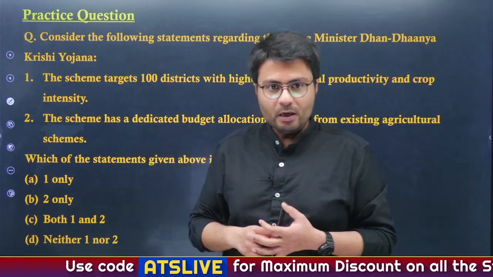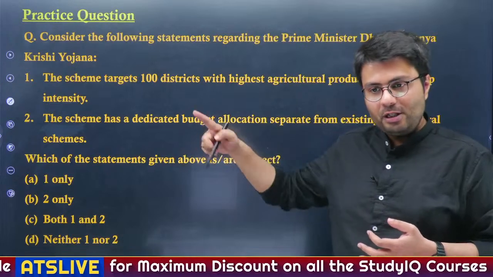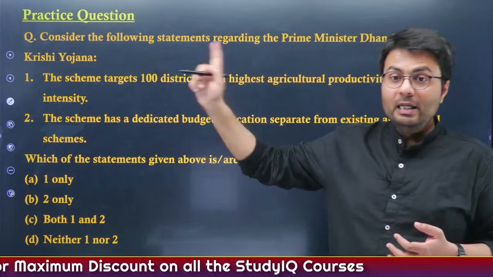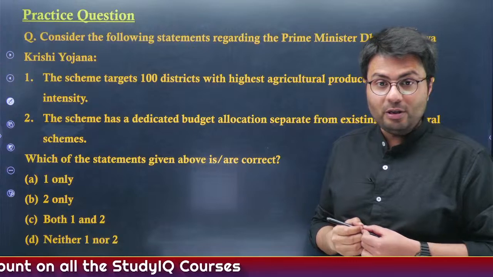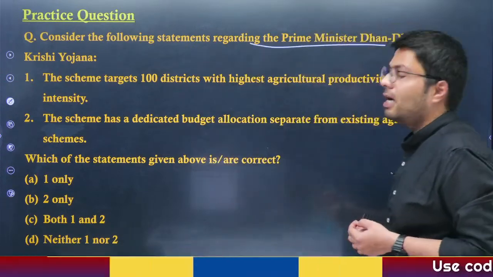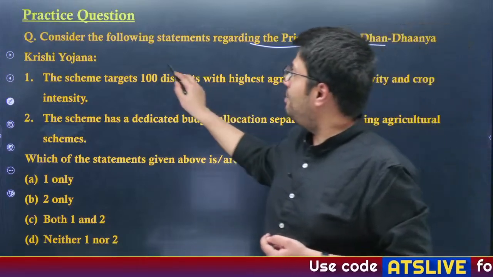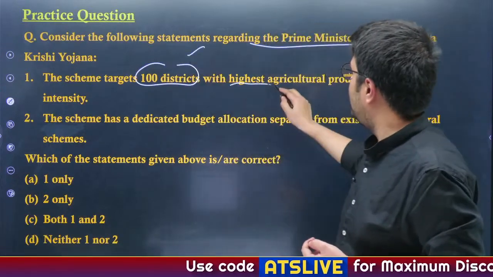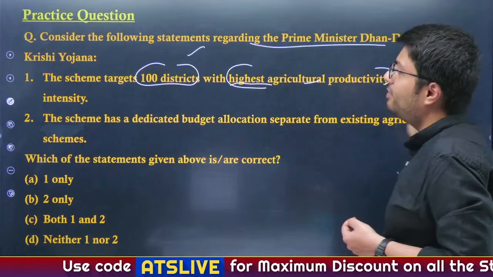Now let us try to solve this question. Some of you have given answers right here. This question I gave you yesterday before the session ended. Consider the following statement regarding the Prime Minister Dhan Dhanya Krishi Yojana. Now this scheme targets 100 districts, with highest agricultural productivity and crop intensity.